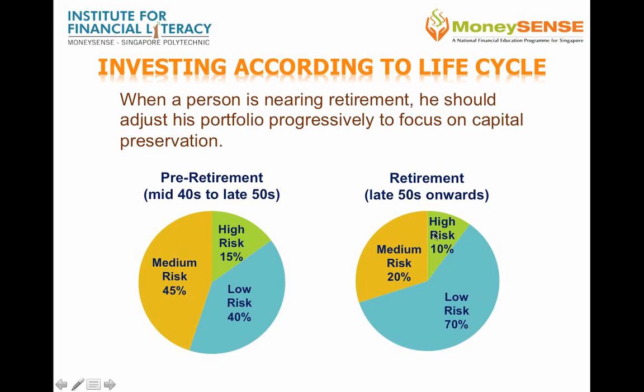And finally, when you reach your retirement phase, which is the late 50s onwards, the bulk of your investment should be low risk at 70%, 20% medium risk, and 10% high risk.